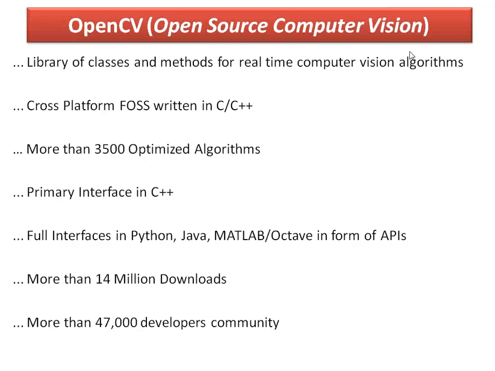And in case of OpenCV, what is the major benefit? That all the algorithms, all the programs are available in free and open source distribution. As you can see, more than 3,500 optimized algorithms are available in this platform, OpenCV.